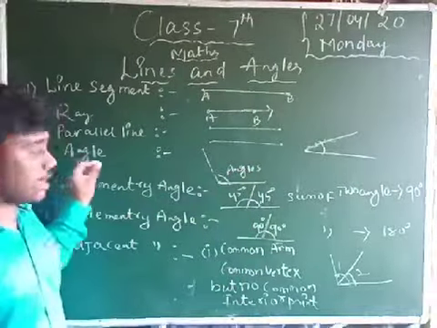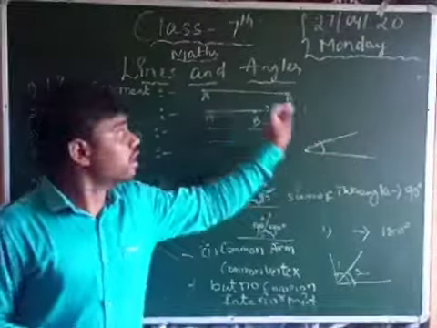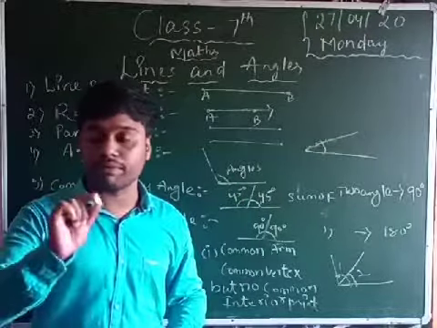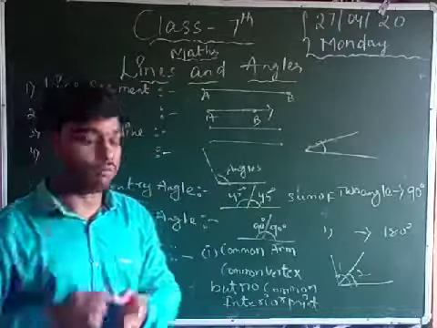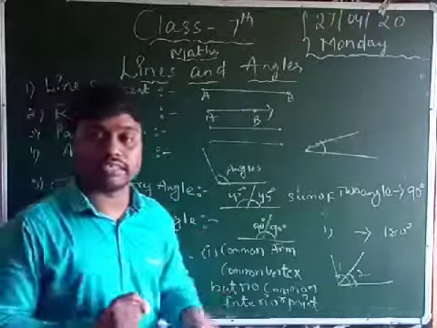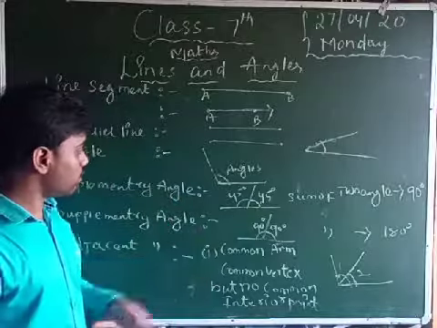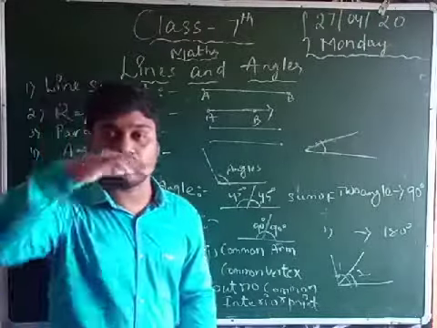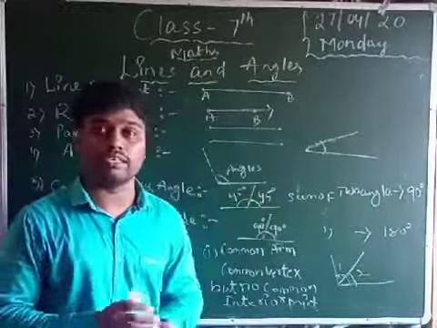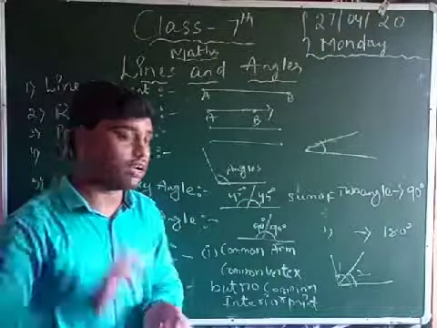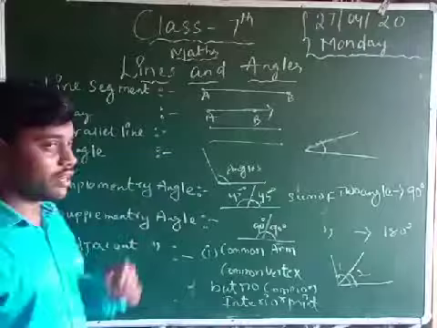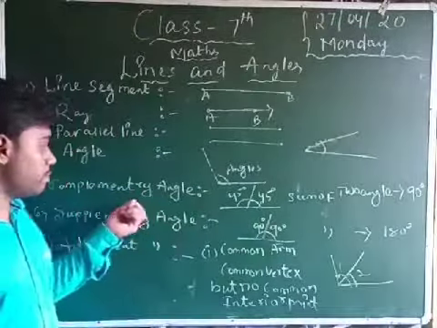Now another one is angle. I already mentioned it in the earlier topic. Angle means there must be lines, otherwise angles are not created. When any two lines intersect at one point, creating a common vertex, it is called an angle. This angle is a curve-like structure. Okay, understand: two lines intersecting at one point and one curve-like structure is called an angle.